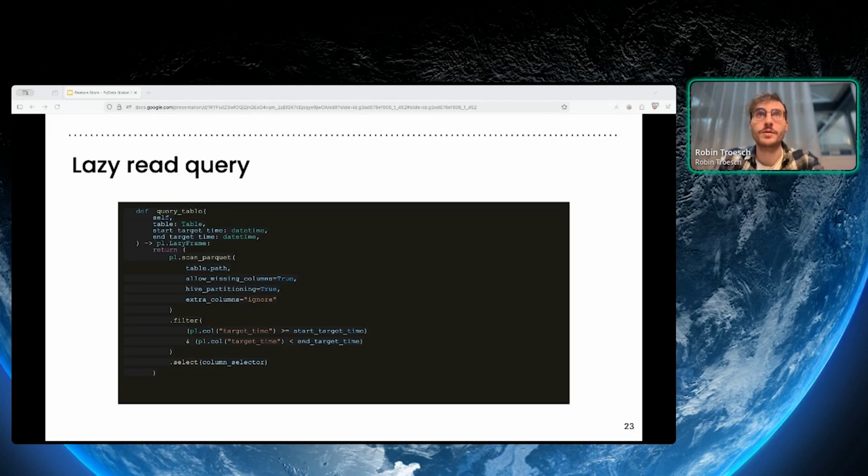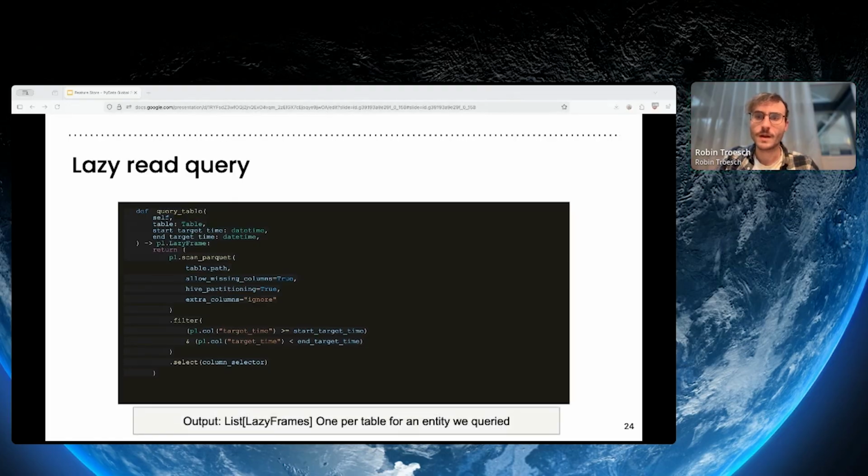And this means that at this stage we do not load everything into memory. And this will allow us to smooth out the memory peaks. The output of this process is then a list of lazy frames of all the tables that we need to generate features for the user.